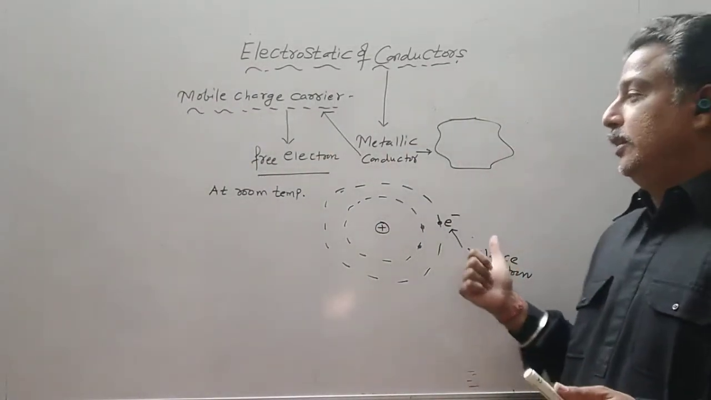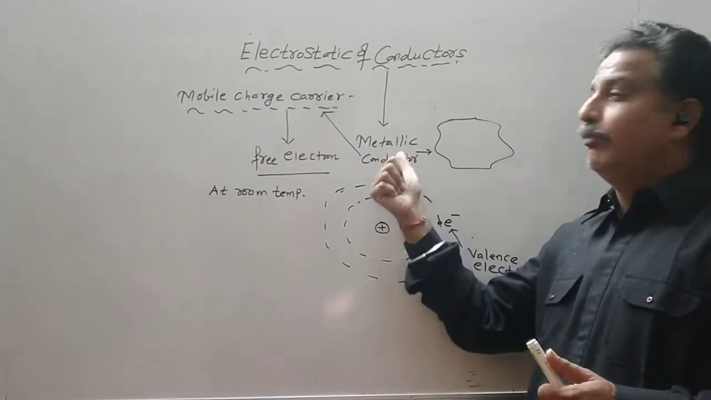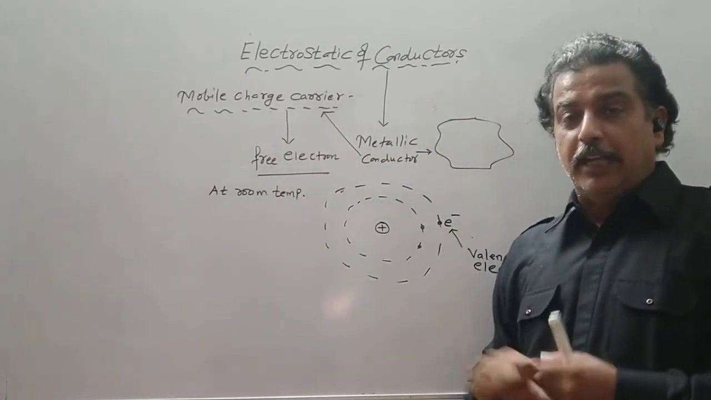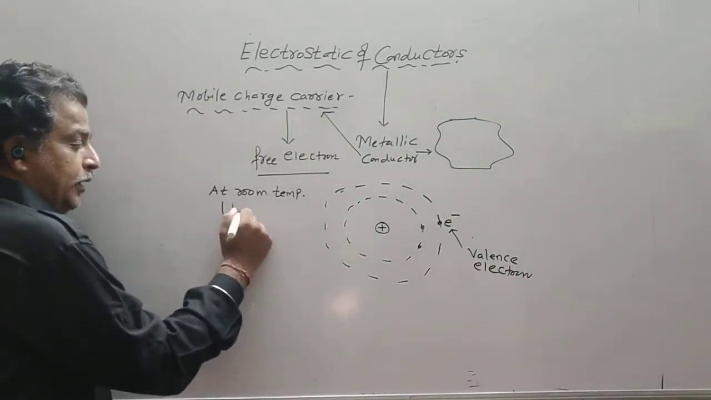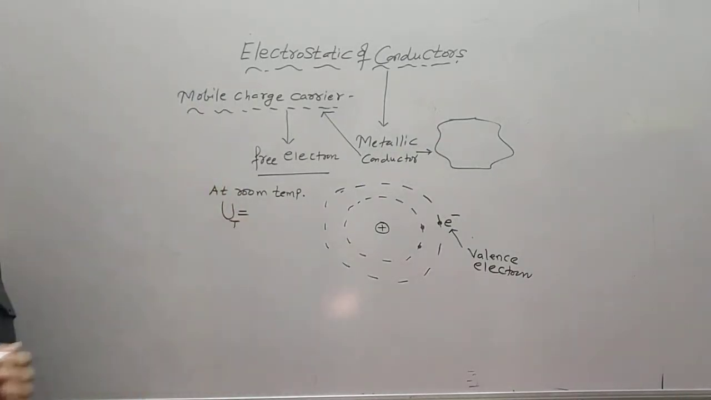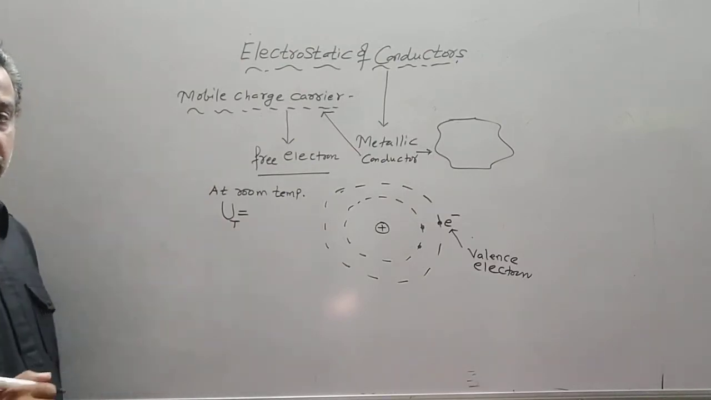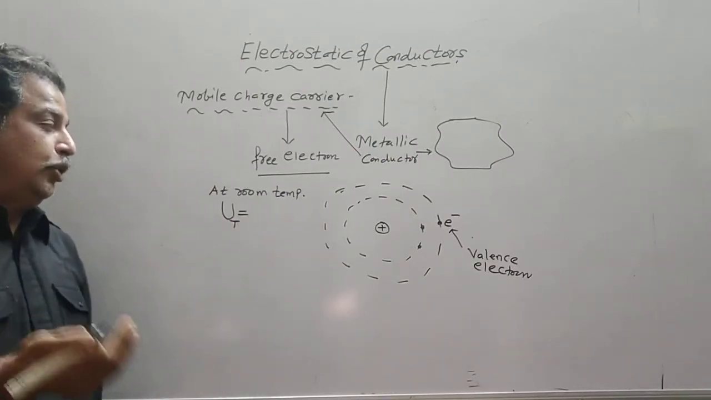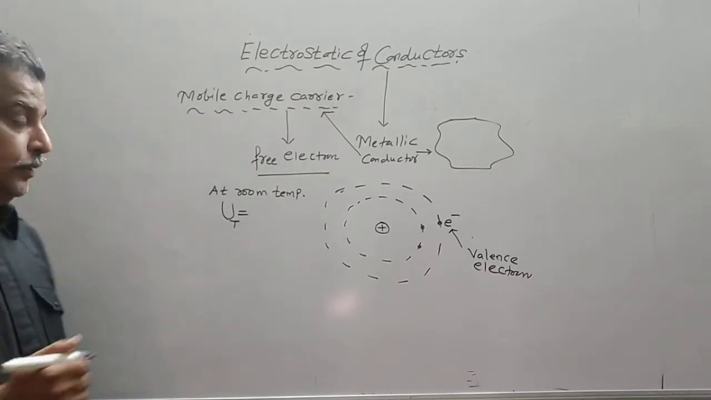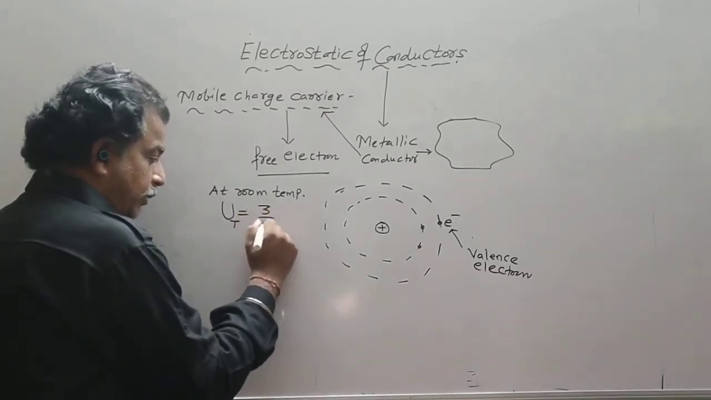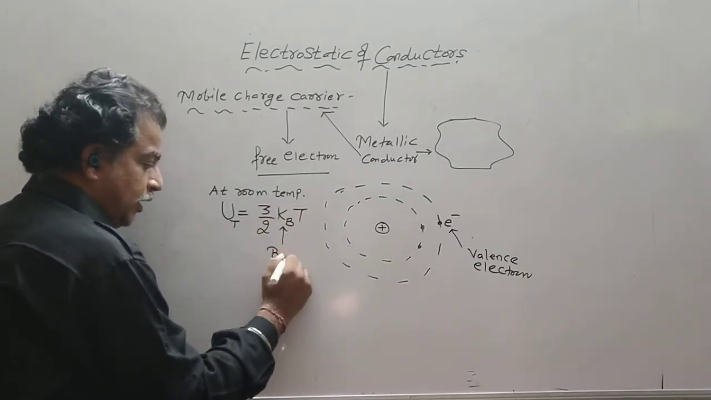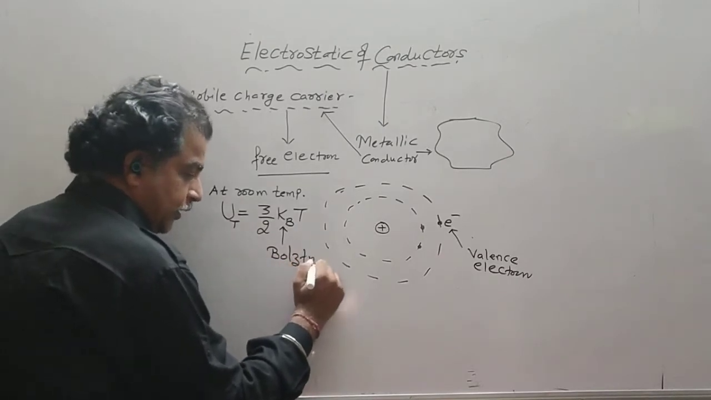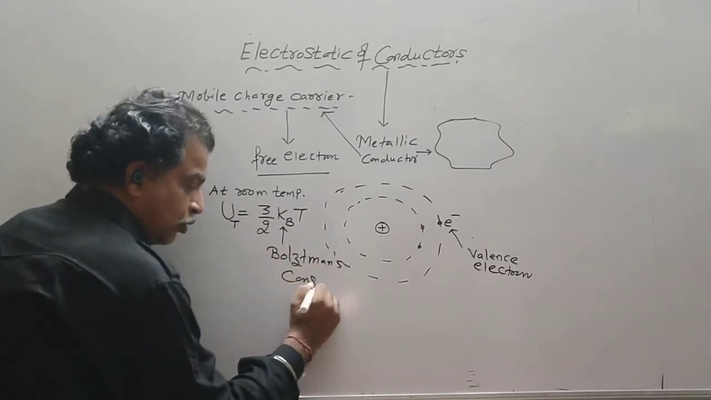This valence electron, generally for a metal, becomes a free electron. At room temperature the energy available is called the thermal energy. Let us denote it by UT. We have potential energy in this chapter; now we are introducing thermal energy. Its formula is 3/2 kBT, where kB is the Boltzmann constant.